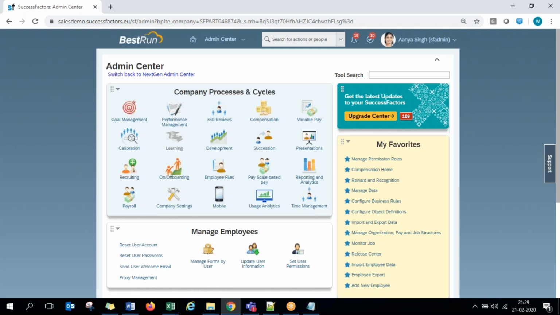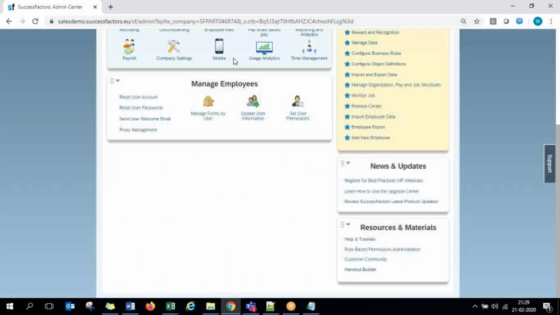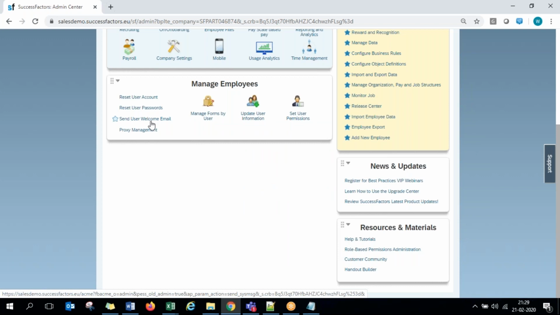Of course, in this admin center itself, at the bottom, you have the place for working on permissions for the users, hiring new employees into the system using add new employee, uploading mass users into the system, exporting employee data in mass from the system, resetting user passwords, and working on welcome mails.